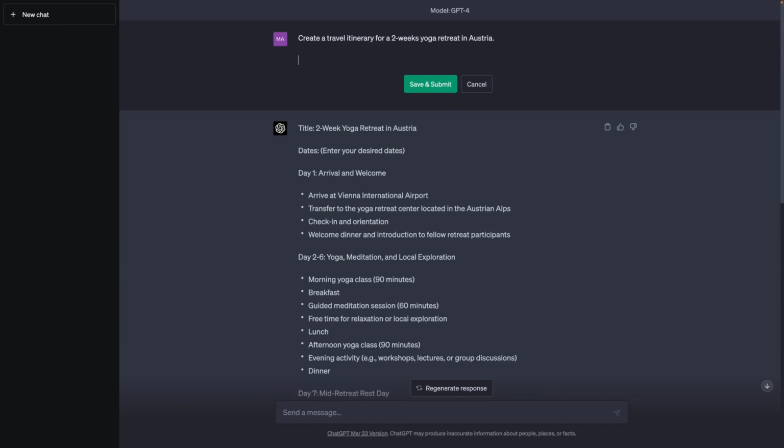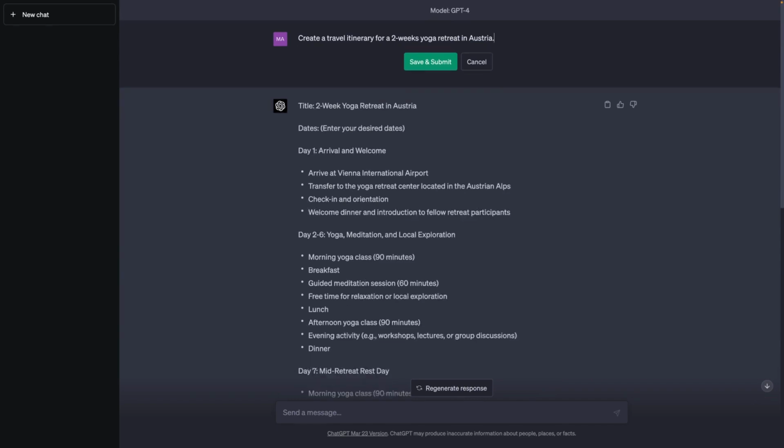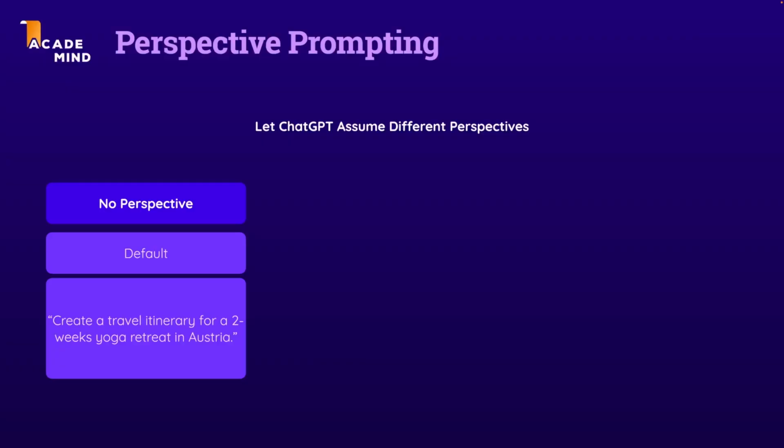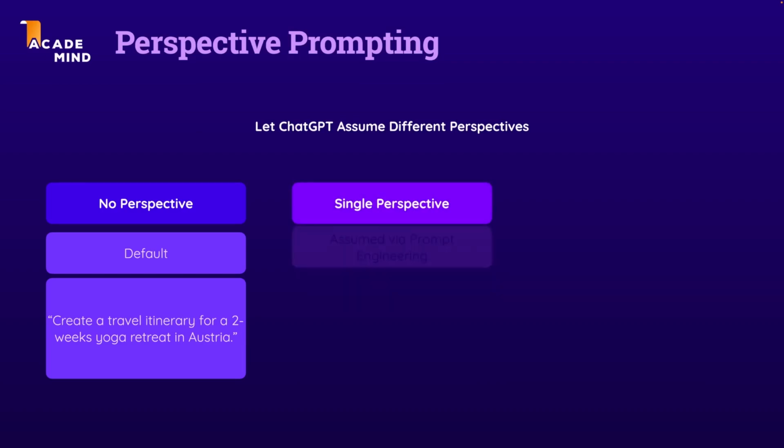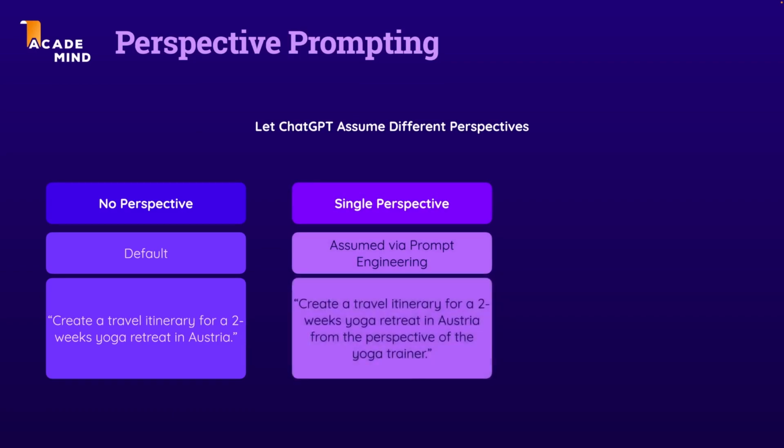We could add more details, we could add a role here, we could do all these things about which we learned. But we can also use this perspective prompting technique to let ChatGPT take on a certain perspective. For example, a single perspective, which in the end is assumed because of us engineering the prompt in a certain way.